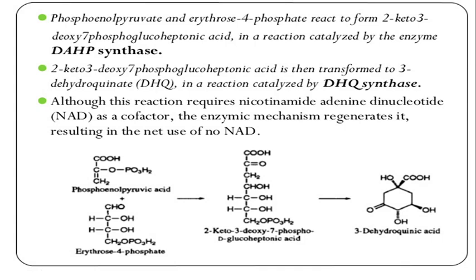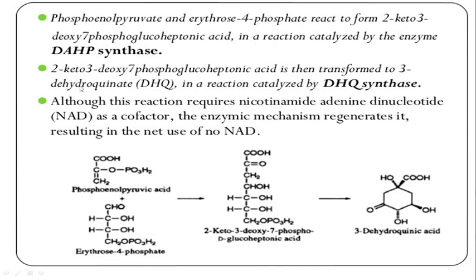That DAHP enzyme will catalyze the reaction of phosphoenol pyruvic acid and erythrose 4-phosphate, and it will result in the formation of 2-keto 3-deoxy 7-phospho D-glucoheptonic acid. So when these two react, it forms 2-keto-3-deoxy-7-phospho-D-glucoheptonic acid, and this is the structure it will produce.